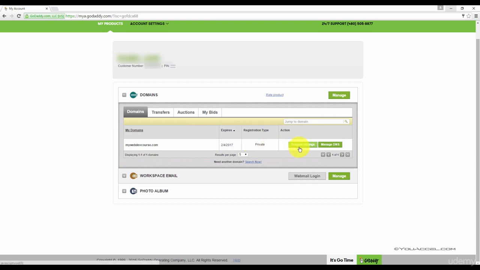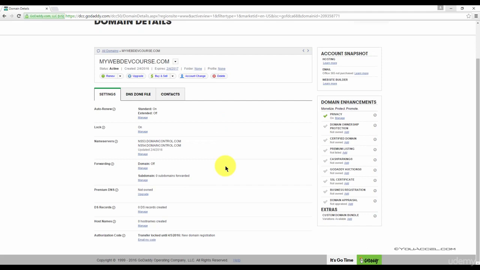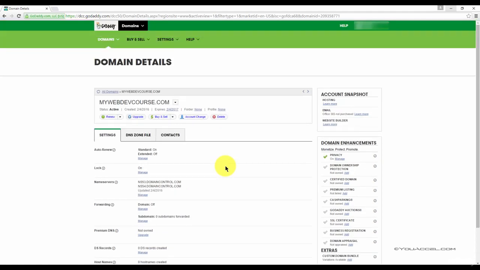Under the Action heading, you'll see two buttons. Click the Manage DNS button. On this page, we can perform any administrative action relating to our domain name.